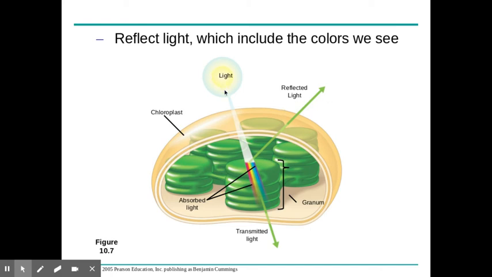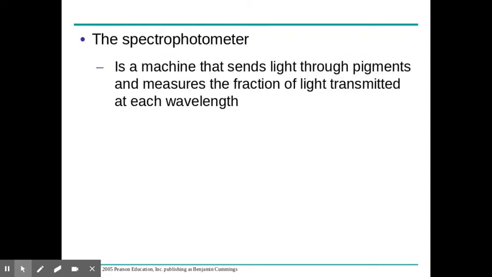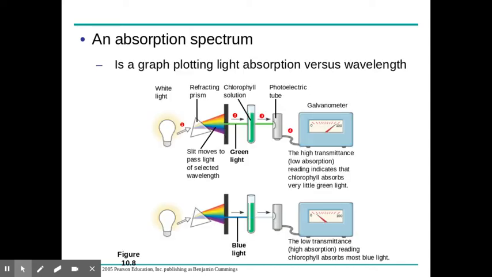You're seeing that here. The light is coming in, which would be all colors of light. Green gets reflected. If it's reflected, remember, it's not being used, because if it's reflecting it, it's not using it. So it's going to use all colors of light except green. We measure that with a spectrophotometer, a device that sends light through certain pigments, and we can measure how much of that is getting absorbed versus reflected.